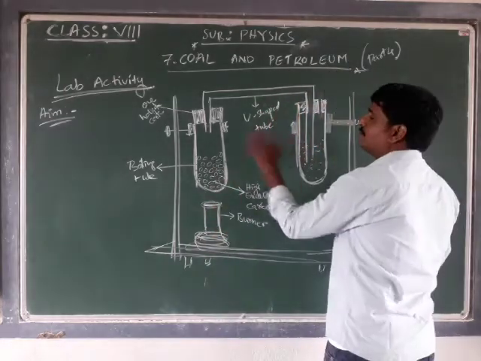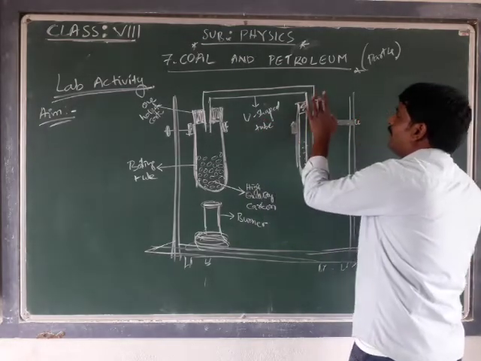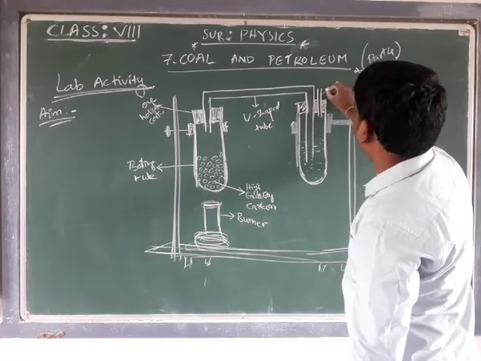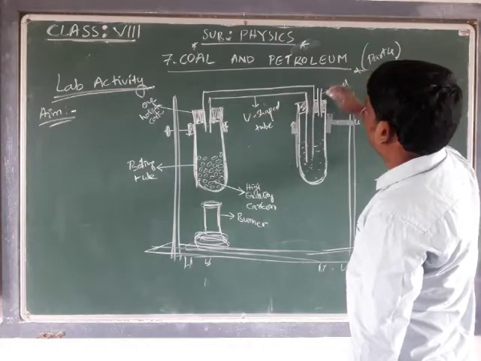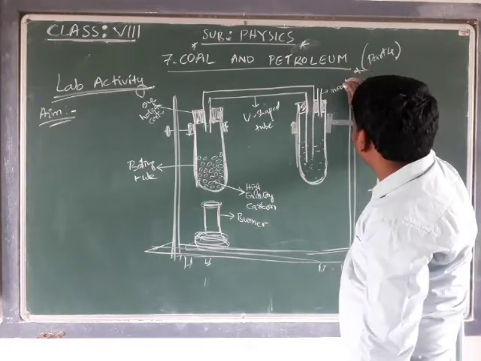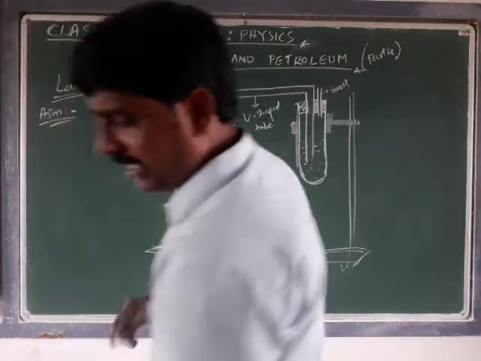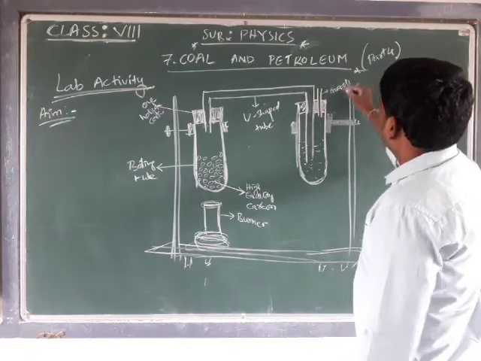We have to join these two boiling tubes with a U-shaped tube, and we have to attach a nozzle. A nozzle, which in the materials required segment we have taken as a jet tube.